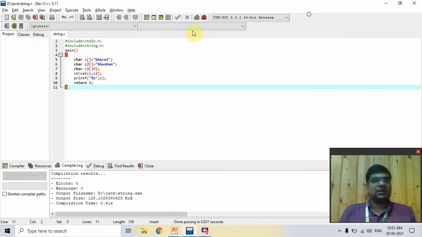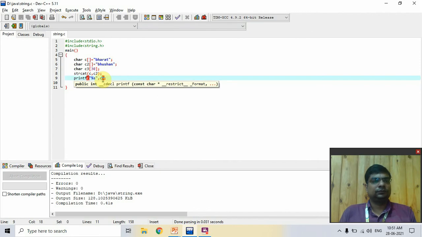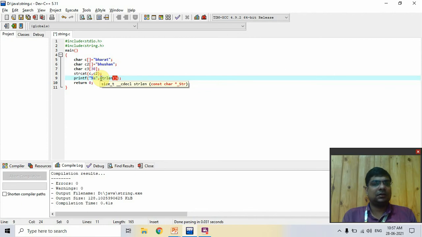Now next I print. Now we add strlen and give the c. Now I print with %d, because strlen returns an integer number, so we use %d here.